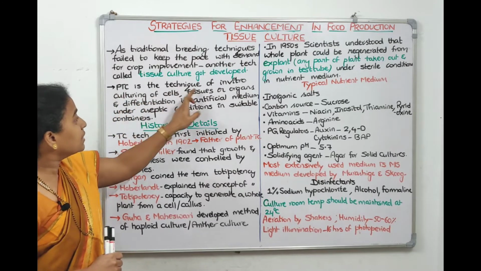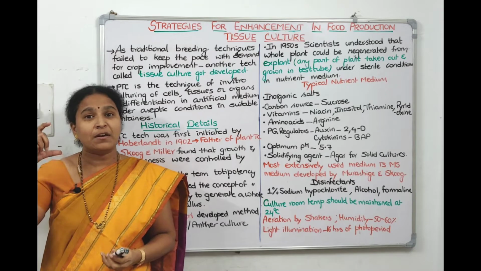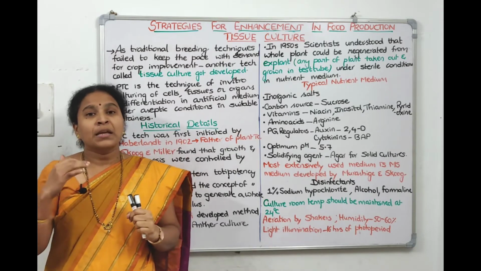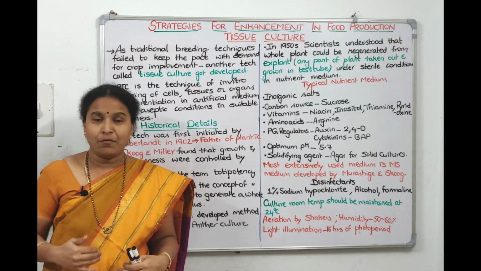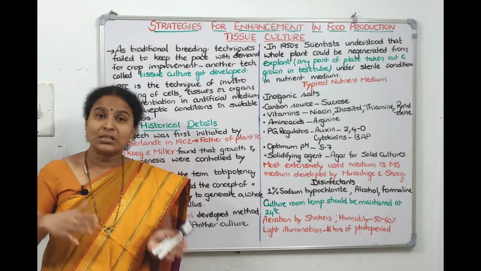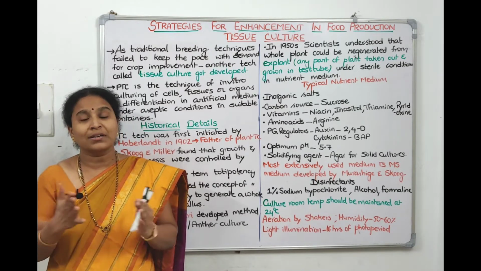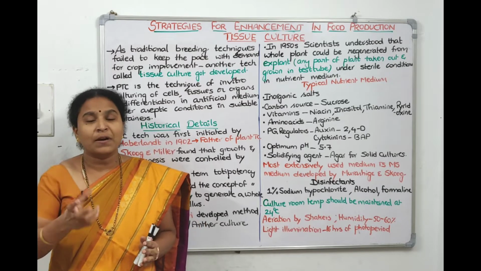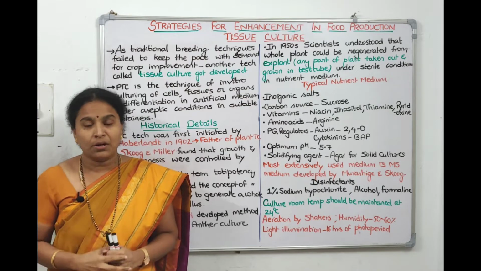Plant tissue culture is a technique of in vitro culturing. We should understand here the meaning of in vivo and in vitro. In vivo means culturing inside the body, right? That is in vivo. And if you are growing or culturing anything in the lab, outside the body, that's called in vitro culturing. So tissue culture, you'll be doing it in a tissue culture lab, in a conical flask or in a beaker or in a test tube. So it is in vitro only, right?